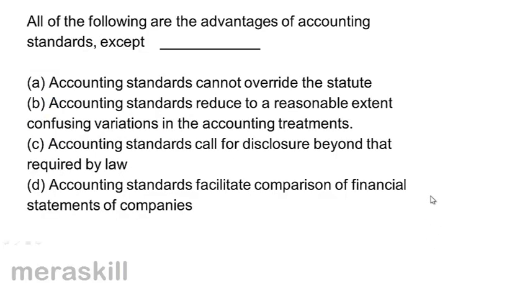Next, all of the following are advantages of accounting standards except: A. Accounting standards cannot override the statute. B. Accounting standards reduce to a reasonable extent confusing variations in the accounting treatments. C. Accounting standards call for disclosure beyond that required by law. D. Accounting standards facilitate comparison of financial statements of companies. What are the advantages?